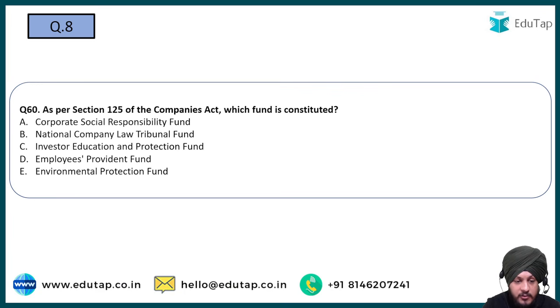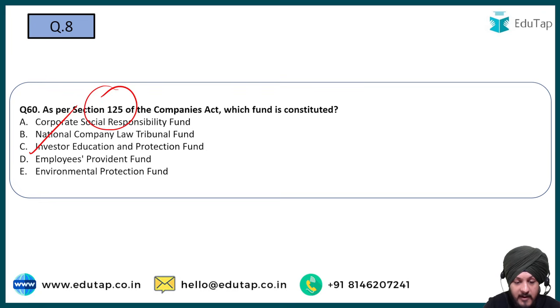Option A, Corporate Social Responsibility Fund. Option B, National Company Law Tribunal. Option C, Investor Education and Protection Fund. Option D, Employees Provident Fund. And option E, Environmental Protection Fund. So we know that as per section 125 of the company law, the fund created is the Investor Education and Protection Fund.